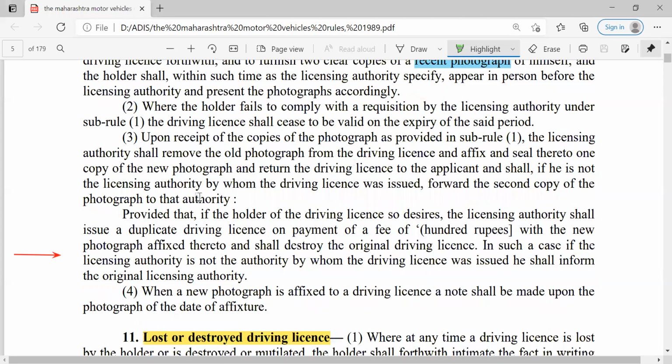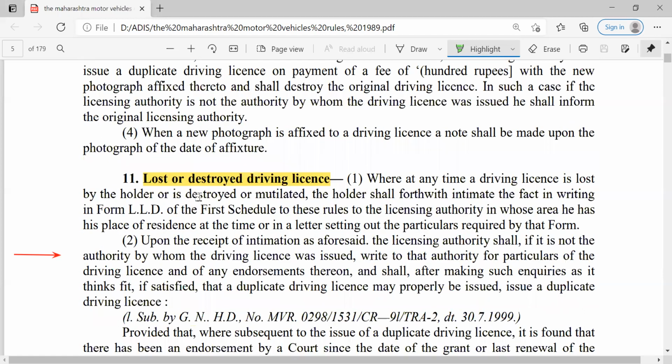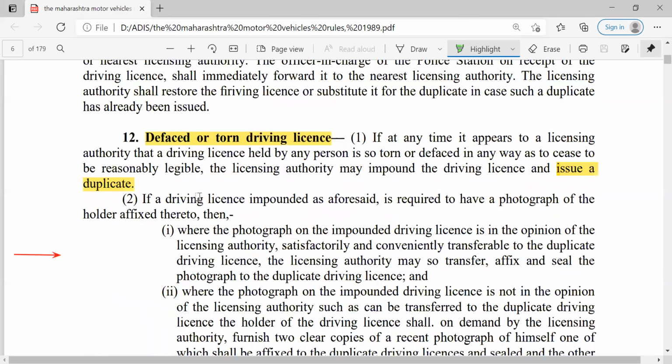Then if you lost or due to some reason that license is destroyed, then you can opt for the duplicate license also. You can apply for this duplicate license with the prescribed fees and formats and documents listed down.